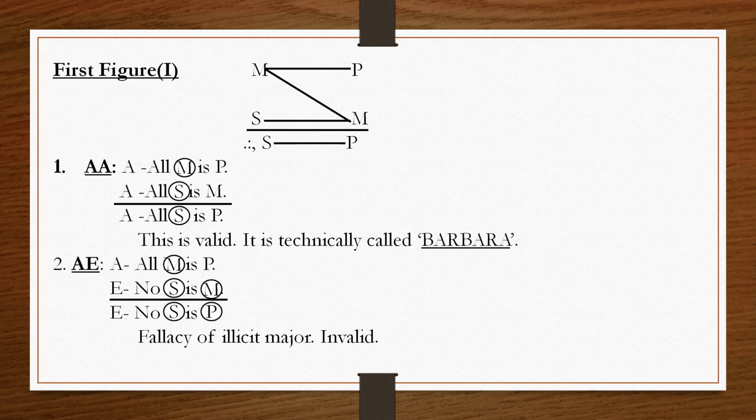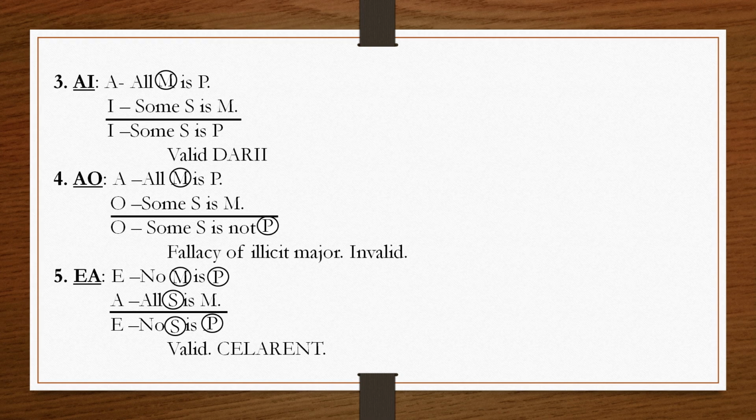In the conclusion, the major term is distributed, the major term is P, but the major term is undistributed in the major premise. So we commit the fallacy of illicit major. This is invalid. Then the next combination we will see is A and I propositions.